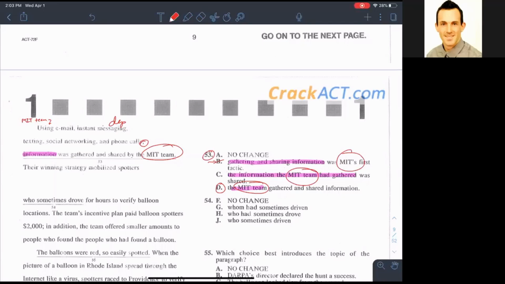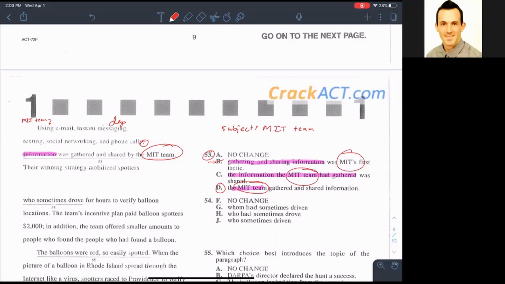And so what happens is the subject that you identified here is that you wanted to say the MIT team did something. The MIT team is the subject. And so they did something rather than something was done by them, or that the information did something. And so that puts it all together in one correct answer choice from the standpoint of putting in the subject followed by the predicate rather than the opposite. Okay. Yeah, that makes sense.